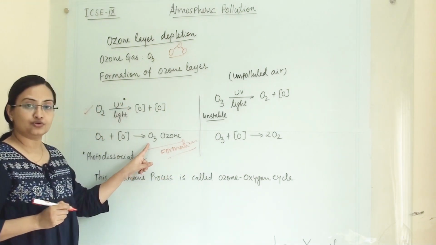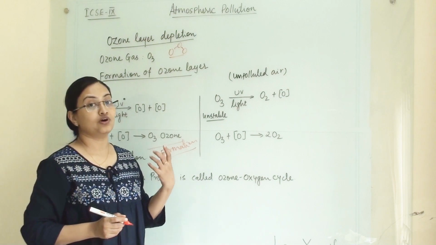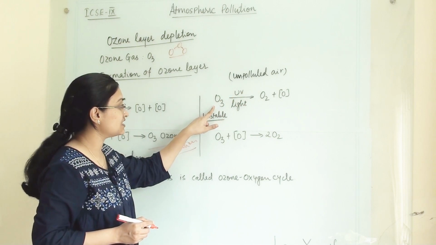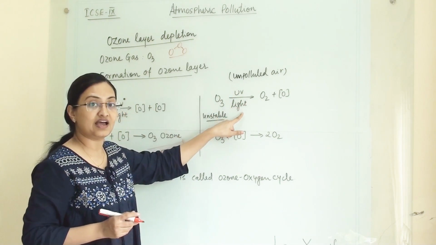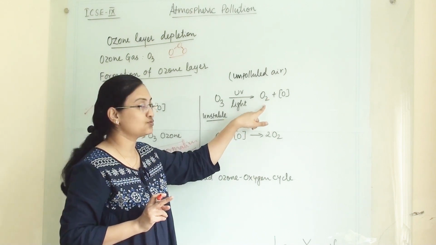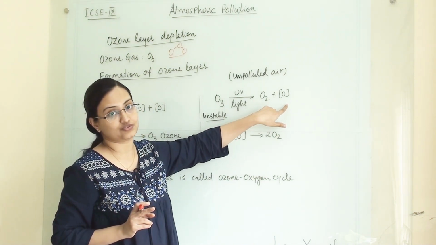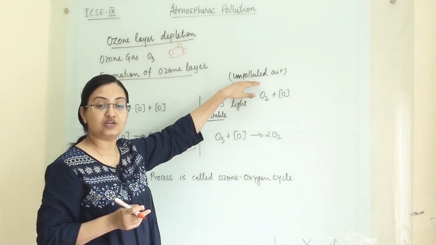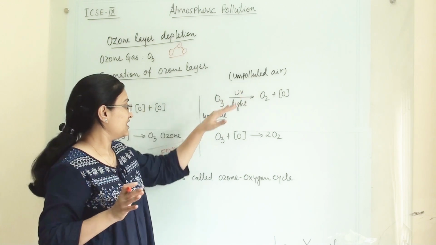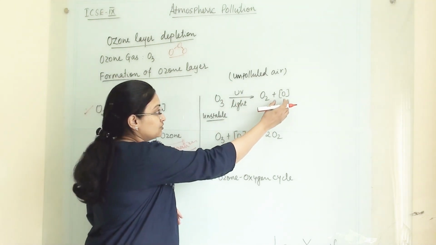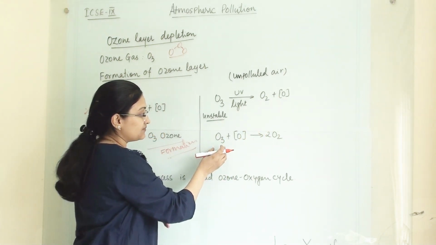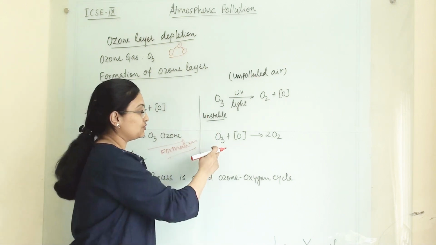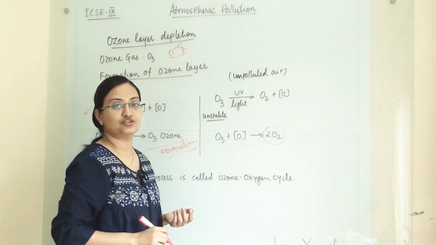Once this ozone molecule is formed, this ozone molecule is also unstable. Where unpolluted air is there in the stratosphere, this unstable ozone molecule, again with the help of UV light, will dissociate into oxygen and nascent oxygen. Again they will detach, but this happens only in the presence of unpolluted air. Then this nascent oxygen will come in contact with another ozone molecule and 2 molecules of oxygen will be generated.